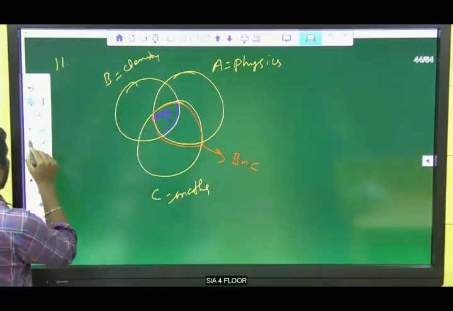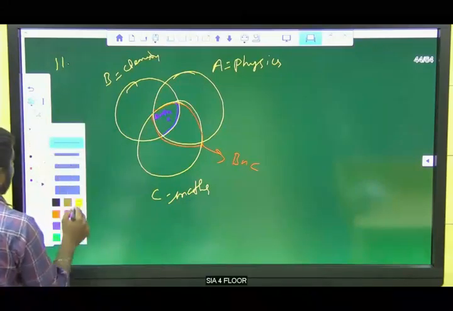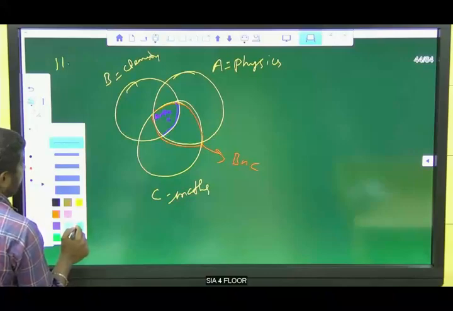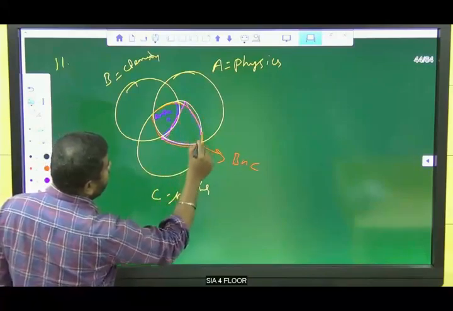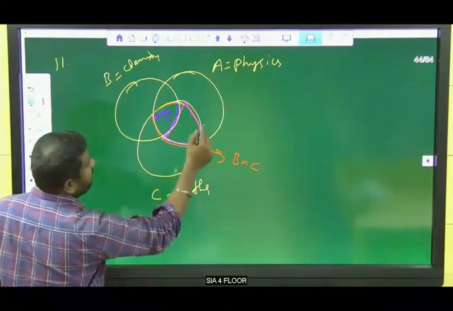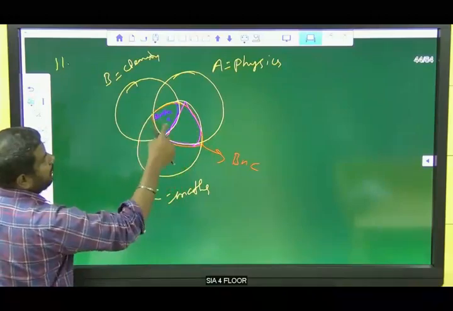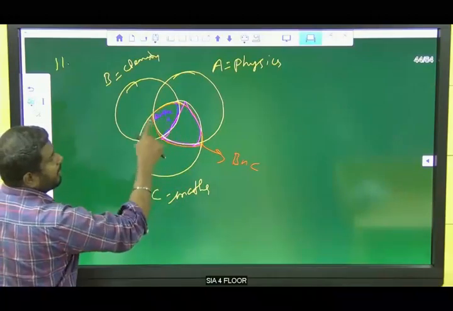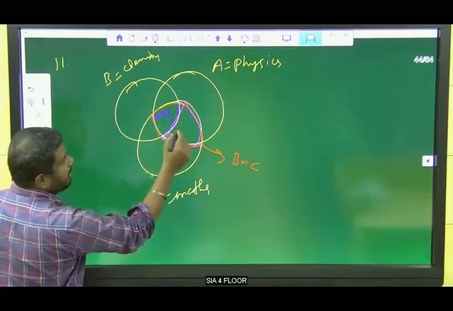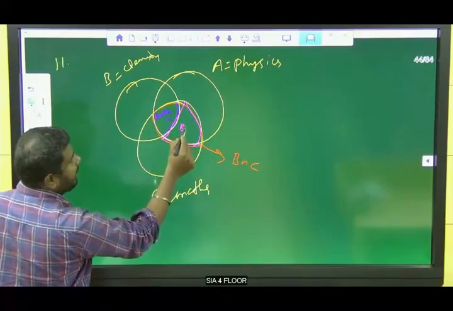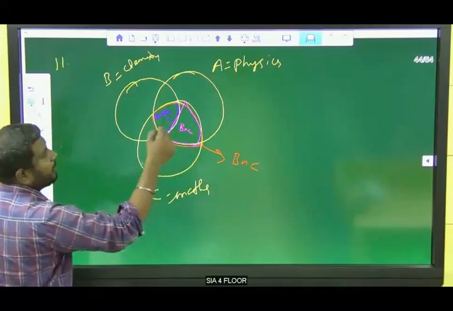So only physics and maths is nothing but this part. This part is physics and chemistry, B and C, but A is also included here. This is only B and C, so we need to take only this.